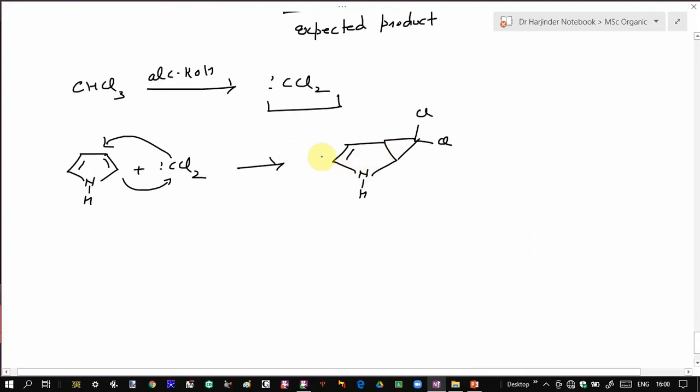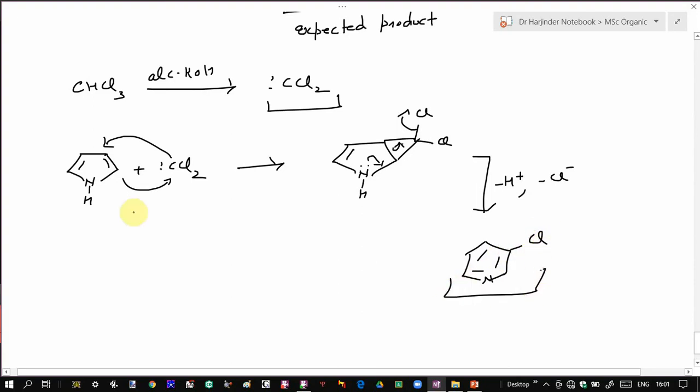It undergoes a rearrangement with the loss of H plus ion. So you have a pair of electrons over here, this will shift over here, this will shift over here, and this will go out. So there will be loss of H plus ion and Cl negative ion. This H plus ion is also lost to give rise to a beta-chloropyridine. So we can say this dichloromethyl carbene reacts with this pyrrole molecule to give rise to 3-chloropyridine or beta-chloropyridine.